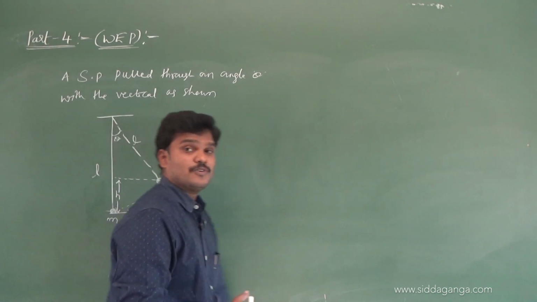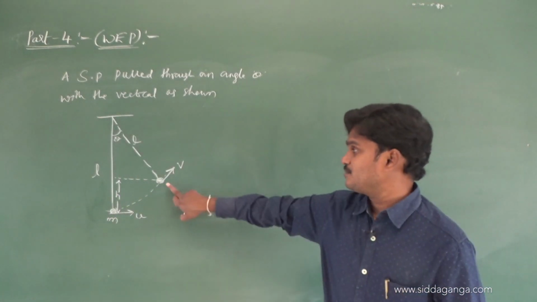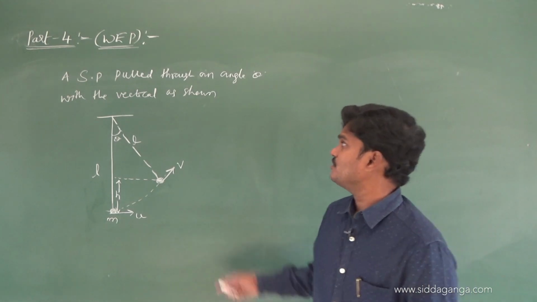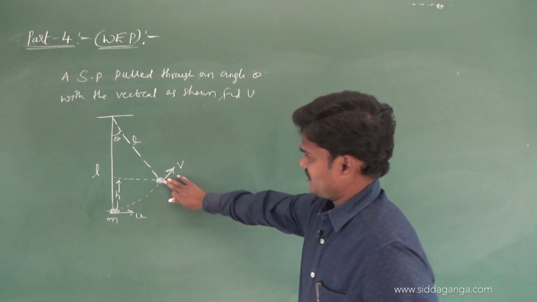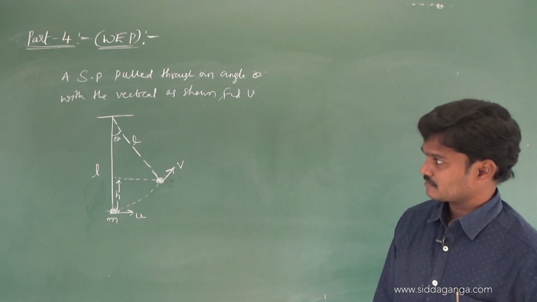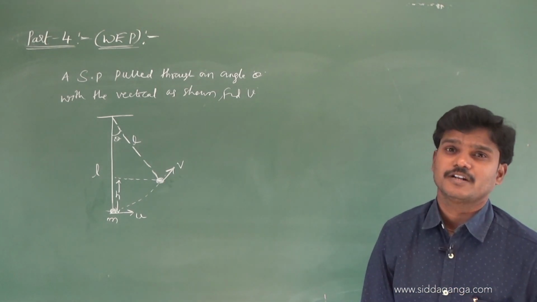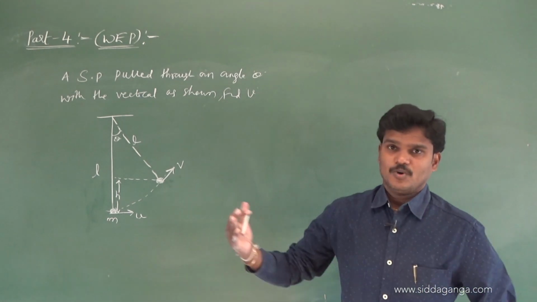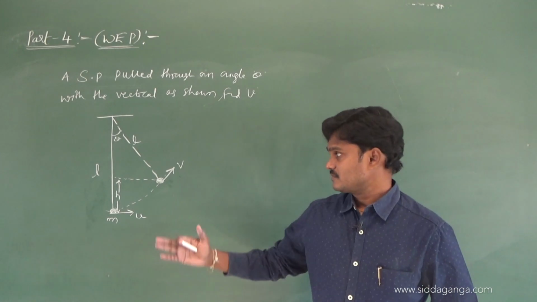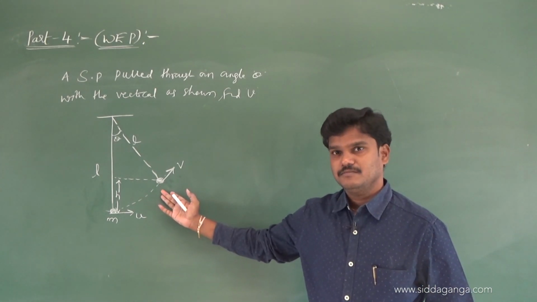Now they are asking to find the velocity at this position, as shown. Find this velocity. Earlier I calculated work done. Now they are asking to find the velocity of that bob when it reaches a height h.